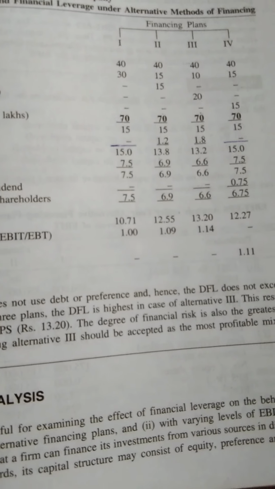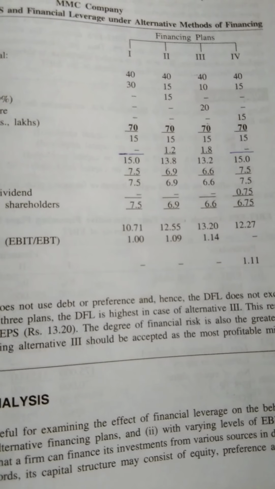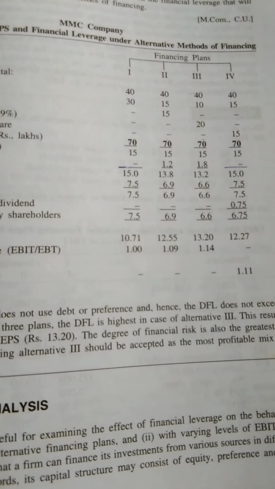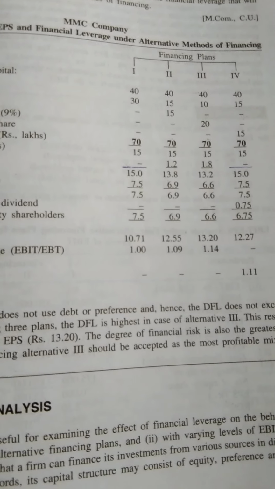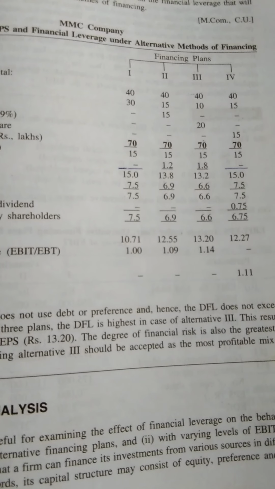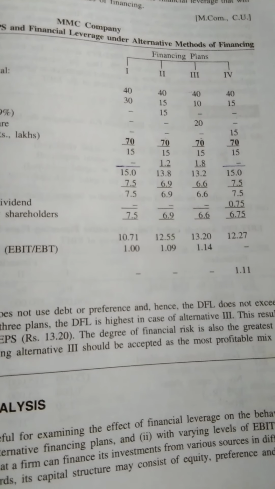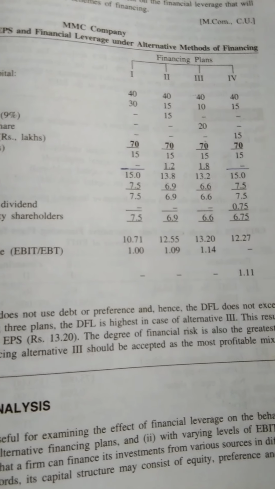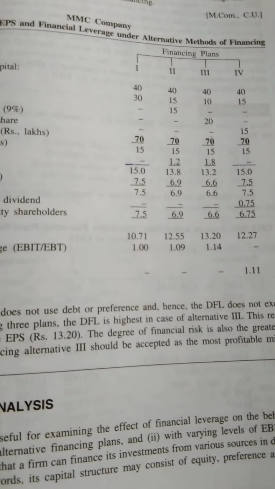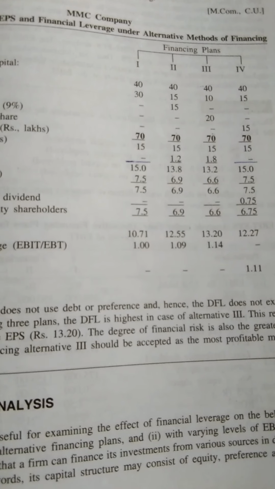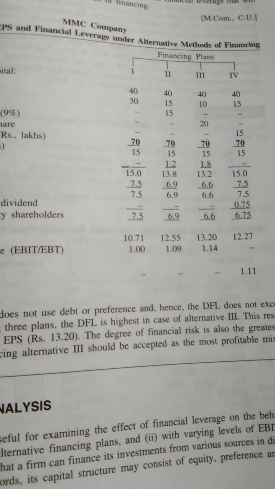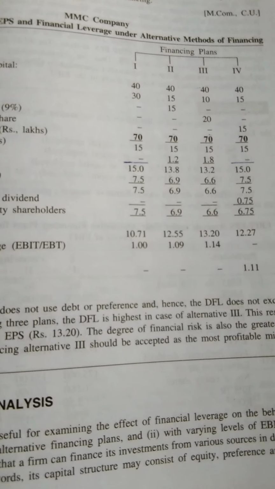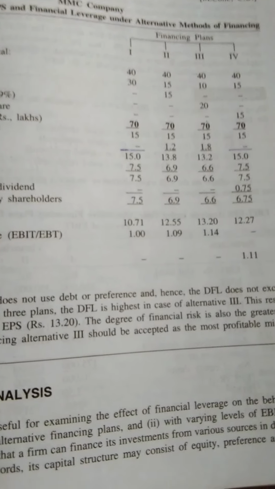And in the next case, 6,60,000 should be divided by 50,000. And in the last case, it will be 6,75,000 divided by 55,000. Understood? Very easy. Total value of equity shares divided by value per share, then we arrive at the number of equity shares. Then the number of equity shares is used to calculate the EPS.